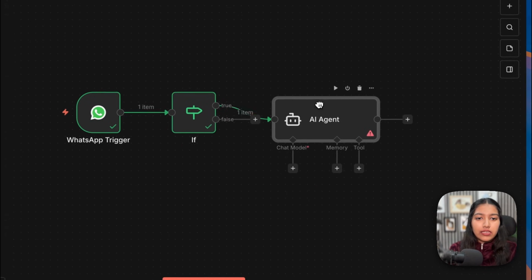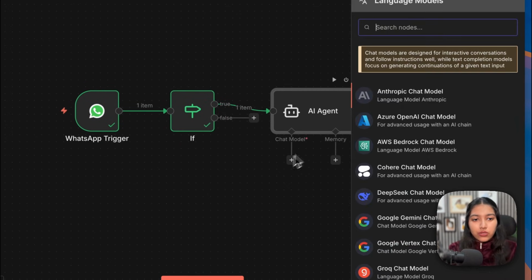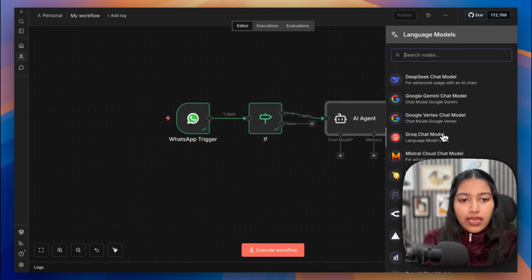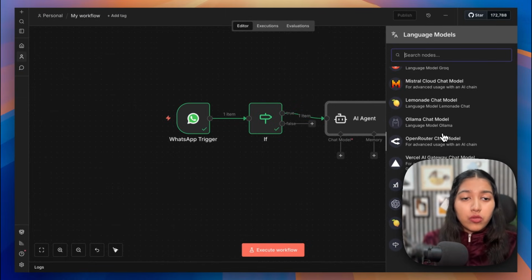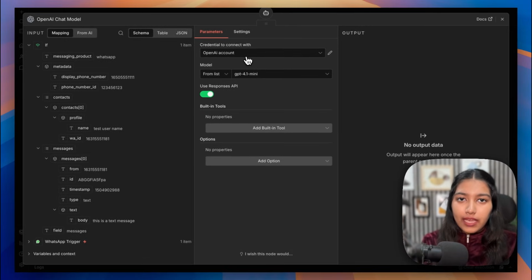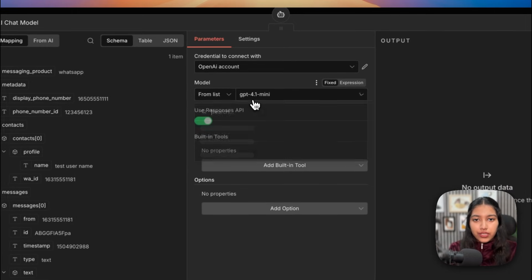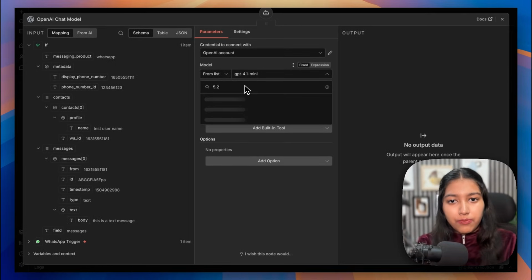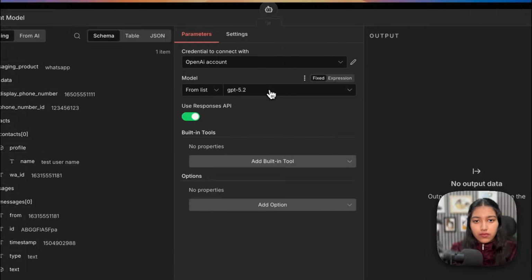Now we're going to add a chat model to it. So it's up to you if you want to use OpenAI, DeepSeek, Claude, even OpenRouter. That's completely up to you. I'm just going to go with OpenAI. So you just have to get your API keys from openai.com, add some credit balance in there, and connect it right here. So let's select 5.2 as the model. There we go.